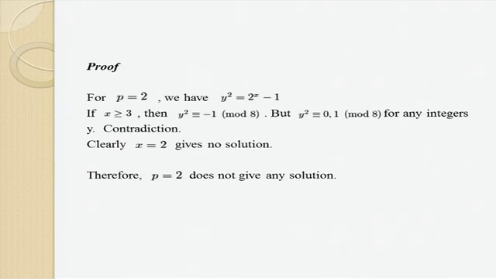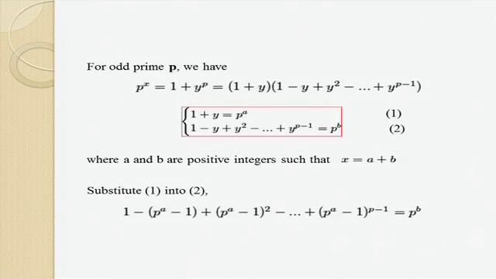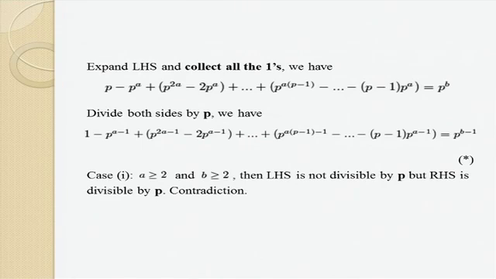For x greater than or equal to 3, y squared is congruent to negative 1 modulo 8, which is impossible because y squared is always congruent to 0, 1 or 4 modulo 8. So p equal to 2 gives no solution. For odd prime p, I can factorize the expression 1 plus y to the power p. Then I collect all the ones and divide both sides by p. I divide the subsequent process into 4 cases.